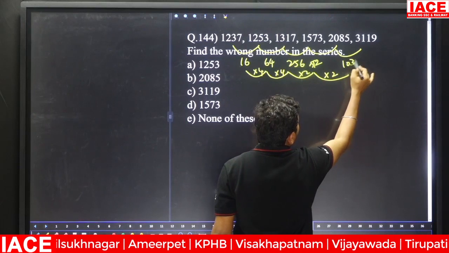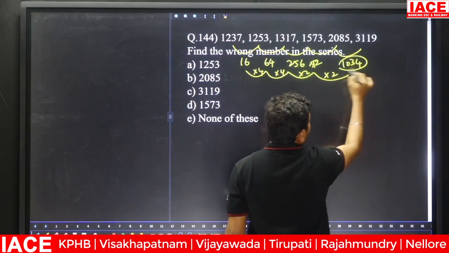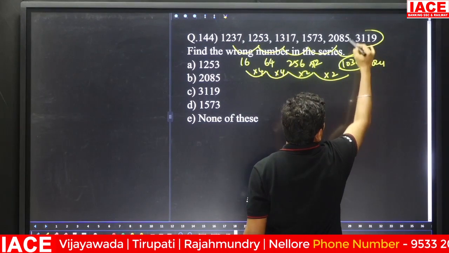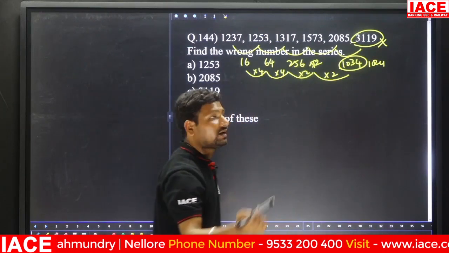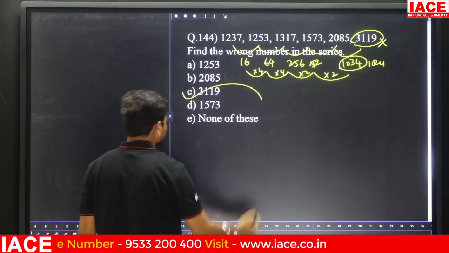Then here the difference is 1034. But we are expecting 1024. That means the wrong number is what number? 3119. 3119 means option C is correct.